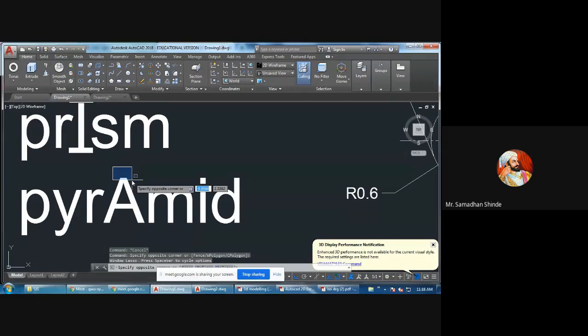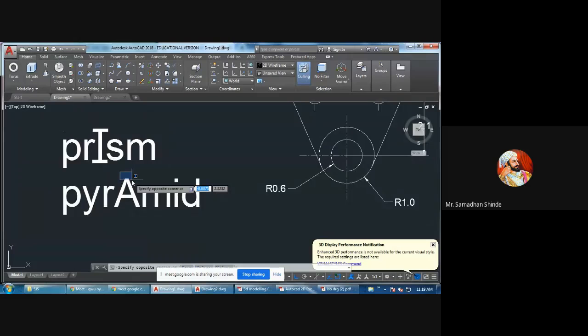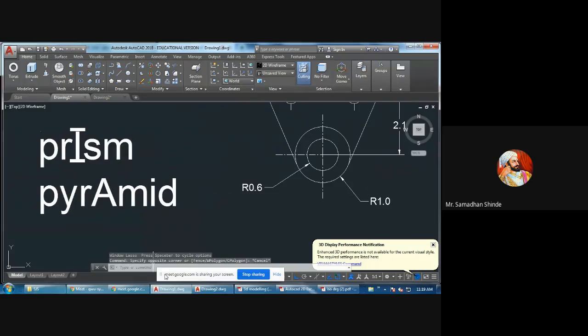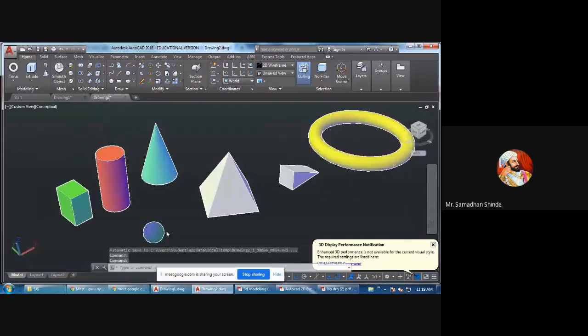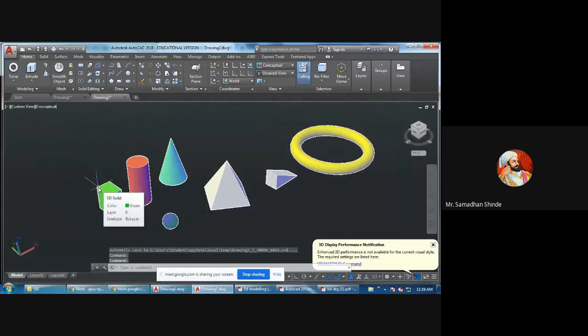That's why it is called a pyramid. Hereafter this technical question may always come in a technical interview: what is the difference between prism and pyramid? In prism, top and bottom are identical. In pyramid, all sides meet at one point, called the apex. Keep in mind.